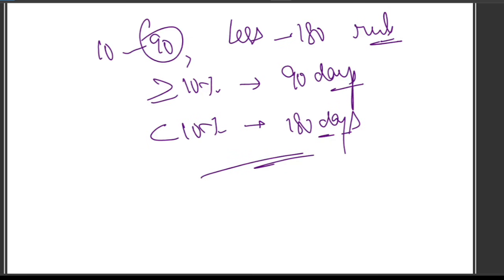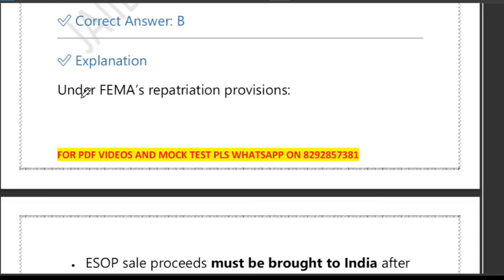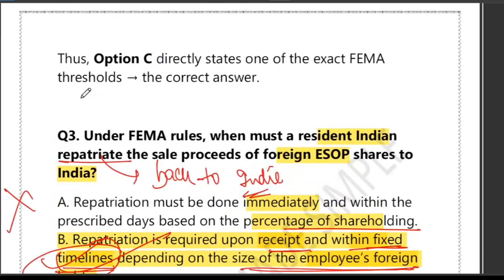So the key revision and takeaways: it only applies to the resident Indian. Please note it down. This only applies to the resident Indian. The trigger point is receipt of sale proceeds. Whatever sale proceeds, you must receive them first. And the time limit depends on shareholding percentage. NRE and FCNR credit is valid repatriation.